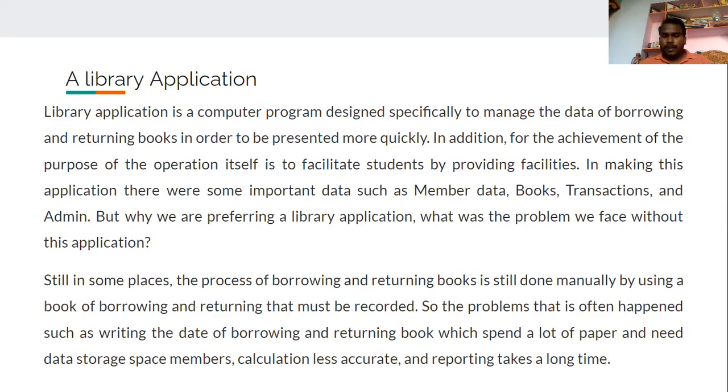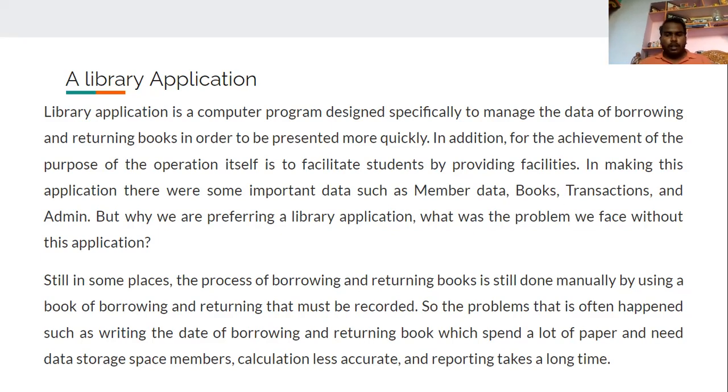But why are we preferring a library application? What was the problem we faced without the application? So we understood that the library application is designed to manage the data of borrowing and returning books in order to present more quickly, not manually. But what was the purpose for introducing the library application? What was the problem we faced without this application?